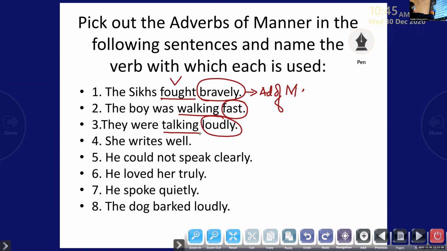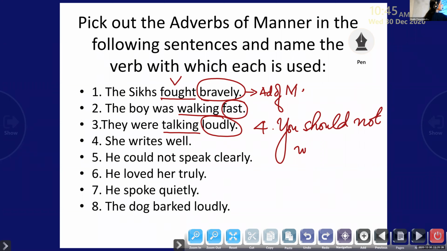Muhammad Ayan, come on. Read the next question. See, children, the fourth question is not written here. So please read the fourth question from your textbook. You should not write shabbily.